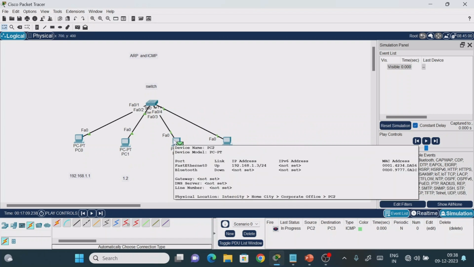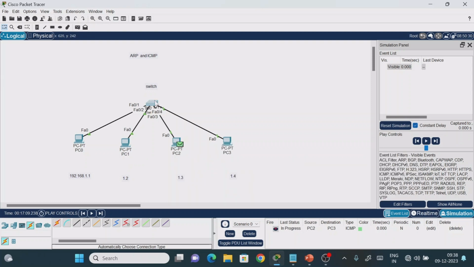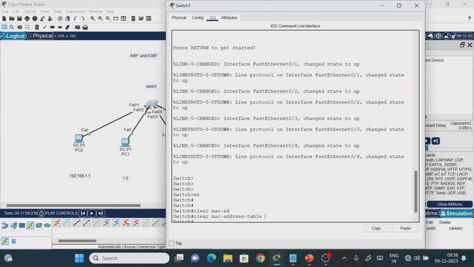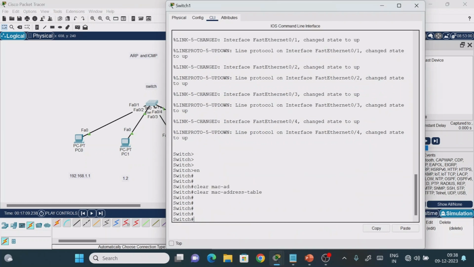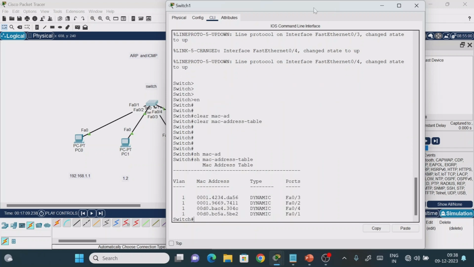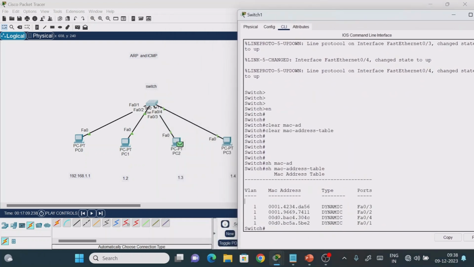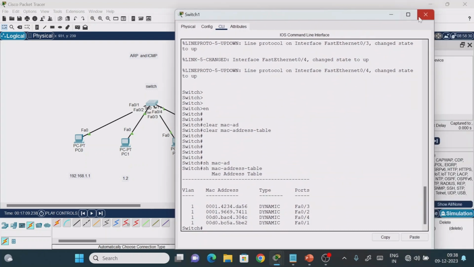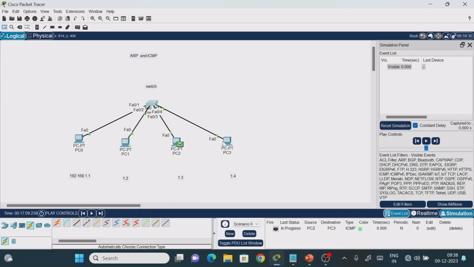Now if you see, the moment I place the cursor, you can see that at the last we have something called the MAC address, DA560A1C, something is there, right? But for example, if I click on this one, CLI, and type show MAC address table, now see that it has learned the MAC address, DA56, right? This is the DA56. So it means that the next time you send the packet from here to here, we don't have the ARP protocol.